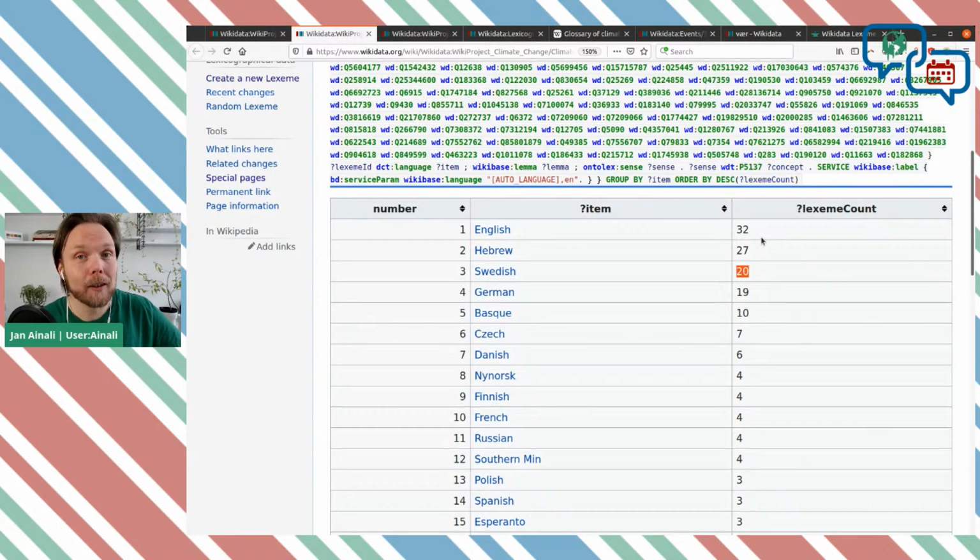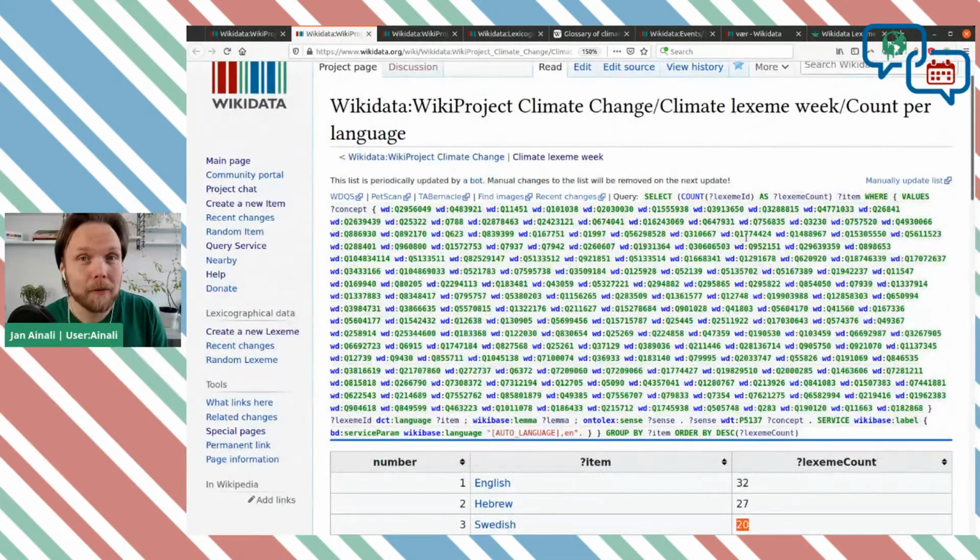It might turn out that someone in my list is not actually suitable for lexemes. Please help me highlight that so we can remove them, and maybe we have fewer things to do. I know there's a few very generic ones that showed up, like rice and water, which might not necessarily have something to do directly with the climate, but indirectly they have both causes and effects.